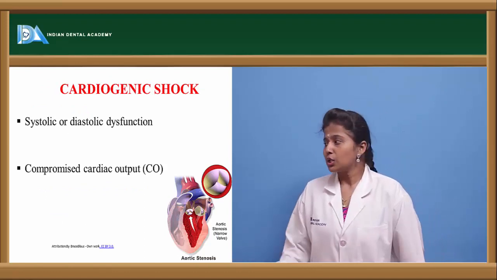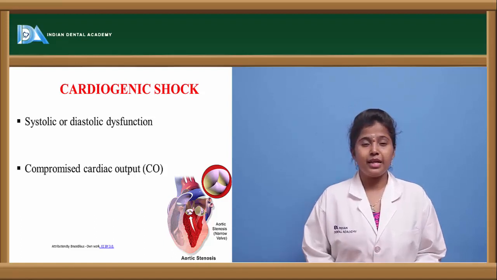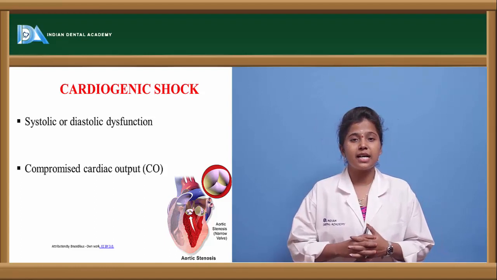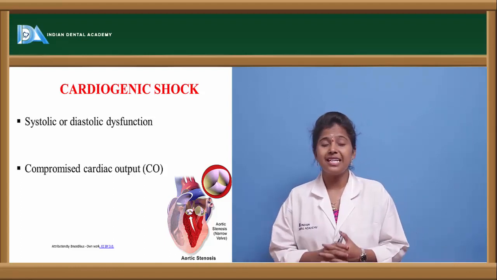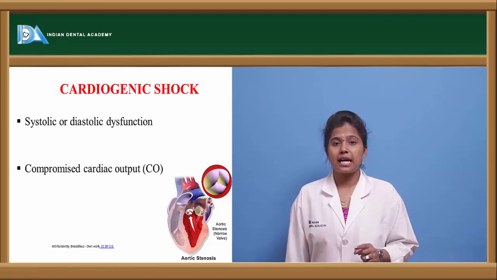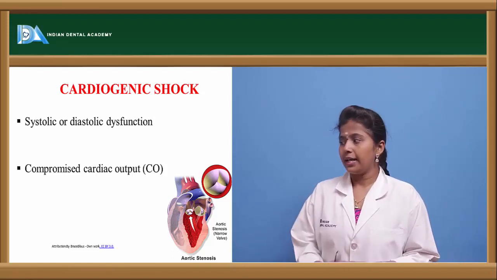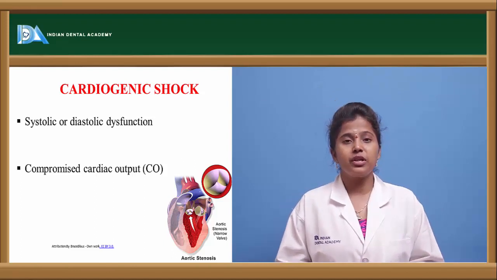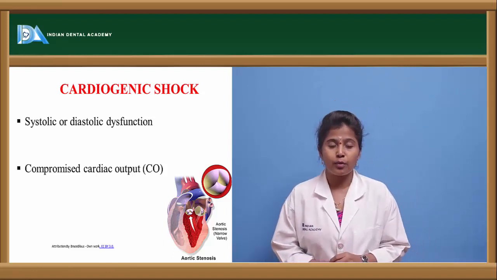Let us see in detail about cardiogenic shock. What does this cardiogenic shock mean? If there is any impairment in the systolic as well as diastolic blood pressure, or any decreased systolic or diastolic blood pressure, then cardiogenic shock occurs. Because of this decreased systolic blood pressure, there will be decreased cardiac output also.